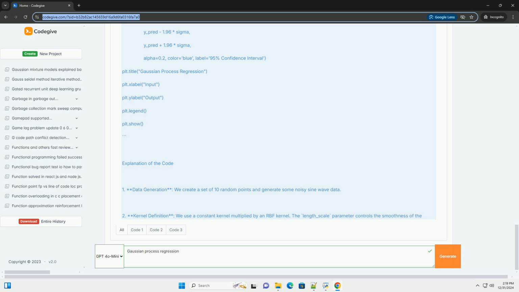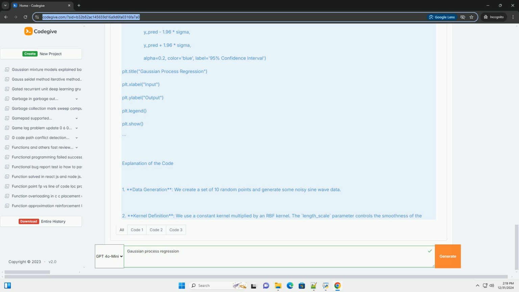np.random.seed(1). X = np.sort(np.random.rand(10, 1) * 10, axis=0), 10 points between 0 and 10. y = np.sin(X).ravel() + np.random.normal(0, 0.1, X.shape[0]), noisy observations.